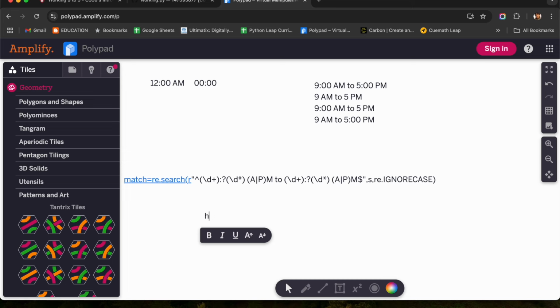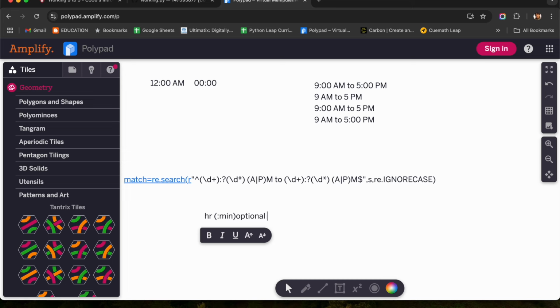So basically my format will be like I need a hash, and then my minute section is optional. I will have a minute section only if I have this colon. This colon and minutes part is going to be an optional part for me. Okay. This is optional.